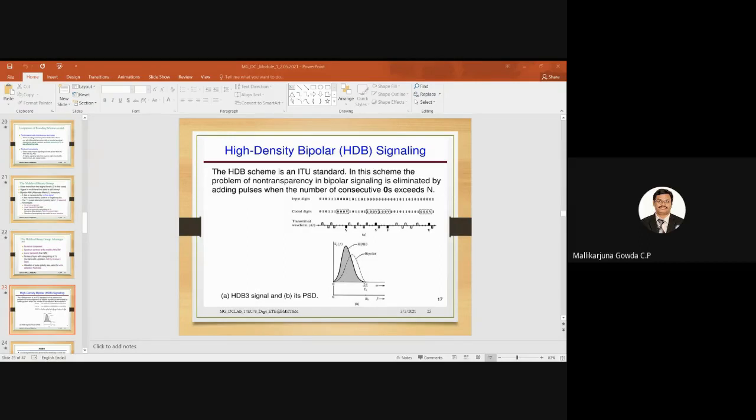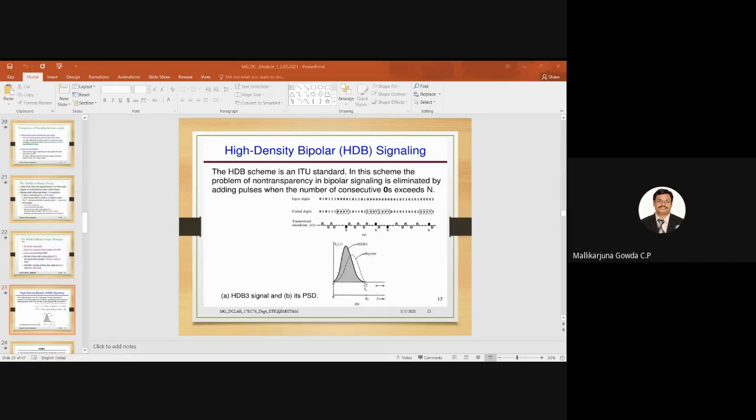Here n is equal to 3, so if more than 3 zeros are there consecutively, that means n plus 1 zeros, they will be replaced by a special sequence. Two special sequences are there: 000V is one, and the other is B00V. Here B is equal to 1, and it conforms to the bipolar rule.